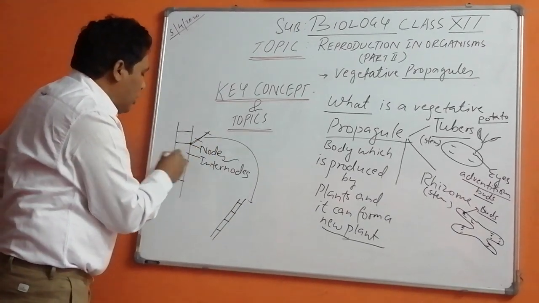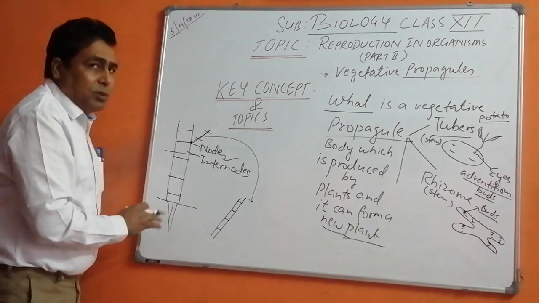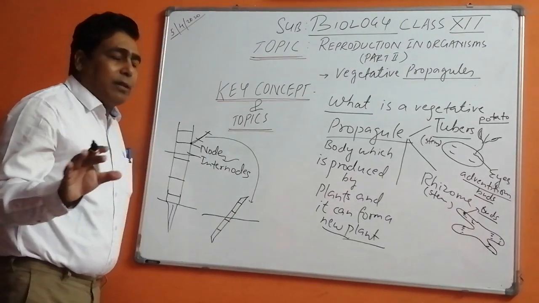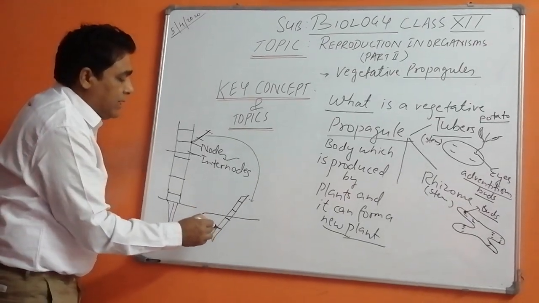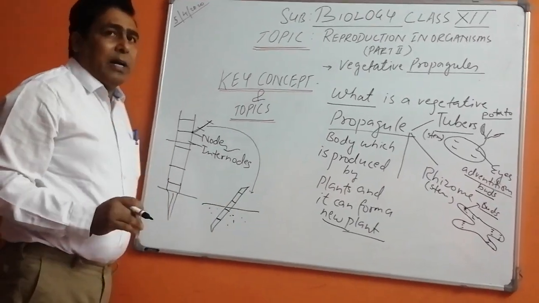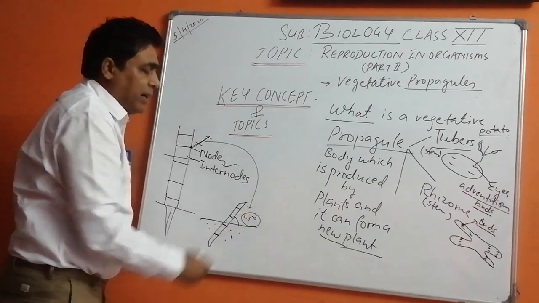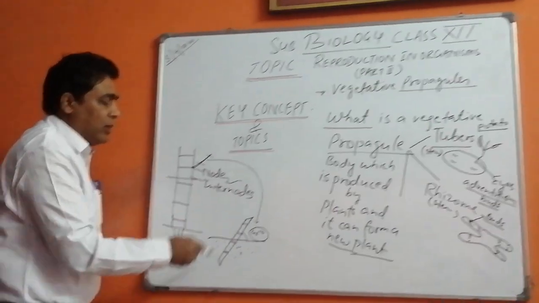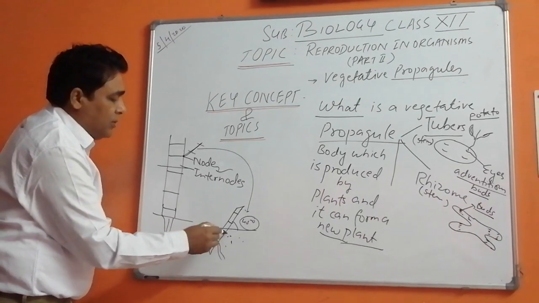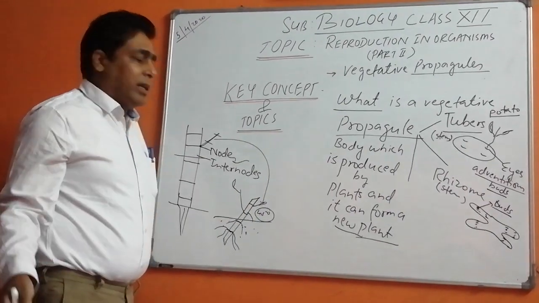We can cut the whole stem also, without the roots. After that we put it under the soil, but we need to take one precaution: two nodes should be inside the soil and two nodes should be above the soil, and it should be in a slant position, 45 degrees, because it helps in the movement of the minerals easily. After a short time, roots are going to grow and leaves are going to grow from the upper side, the side which is out of the soil.